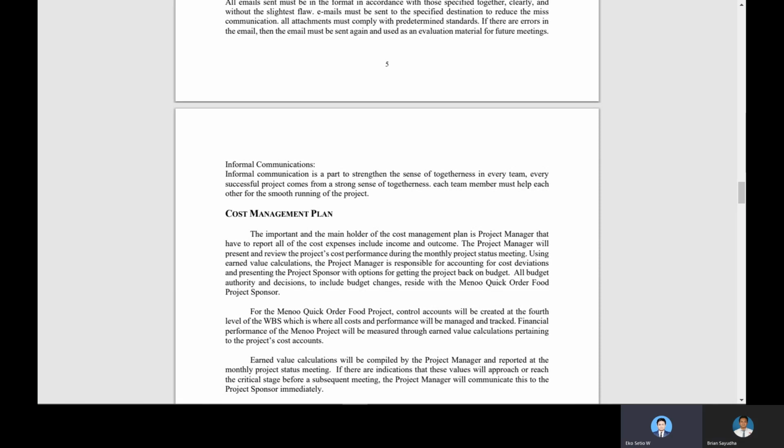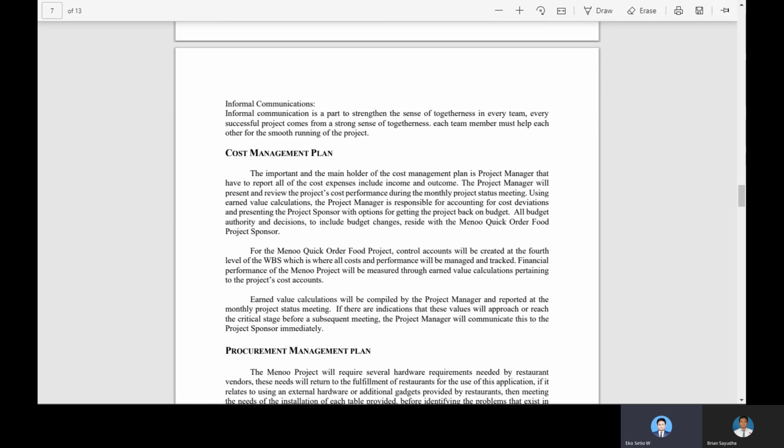The first is the cost management plan. In this cost management plan, the project manager has to report all the cost expenses, including income and outcome. The project manager will present and review the project cost performance during the monthly project status meeting. Using earned value calculation, the project manager is responsible for accounting for cost deviation and presenting the project sponsor with options for getting the project back on budget.